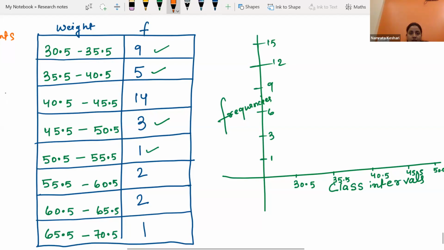Got it? Now 30.5 to 35.5 we are having till 9. So we will be making just a bar graph. Now if we are drawing just a bar graph, why is the name histogram? Why are we calling this a histogram? We are calling it histogram because, let me draw it first.